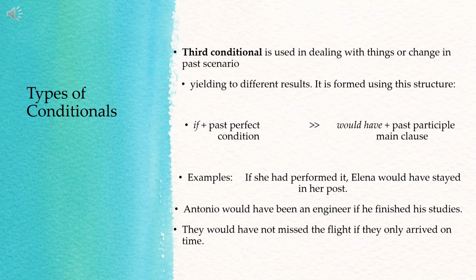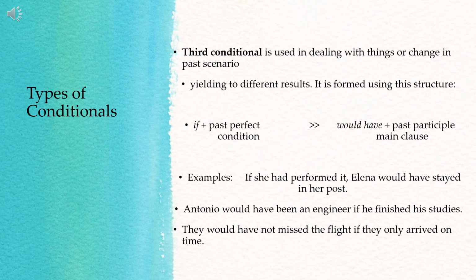The third one. They would not have missed the flight if they only arrived on time. If they only had arrived on time. Okay? It should be had arrived so that it will be past perfect. Because past perfect tense requires the verb had. To indicate that it is in the perfect tenses. So again, the condition there is what? If they only arrived on time, then what would be the consequence? They would not have missed the flight.